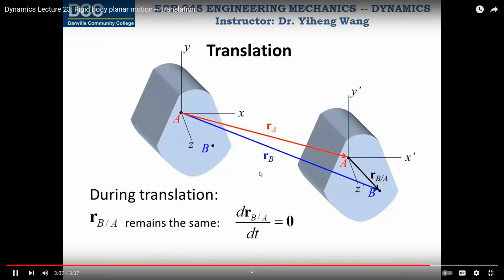This means that for any two arbitrary points on a rigid body undergoing translation, the two points will always have the same velocity. This is very important. Understand, Rudreshwar? Please note it. When the body is in translation motion, keep in mind, every particle has the same velocity. If particle A has some velocity v, then particle B also has the same velocity. If particle A has some acceleration a, then particle B also has the same acceleration. So the acceleration of any two internal particles in translation motion remains the same. That is what you have to remember.